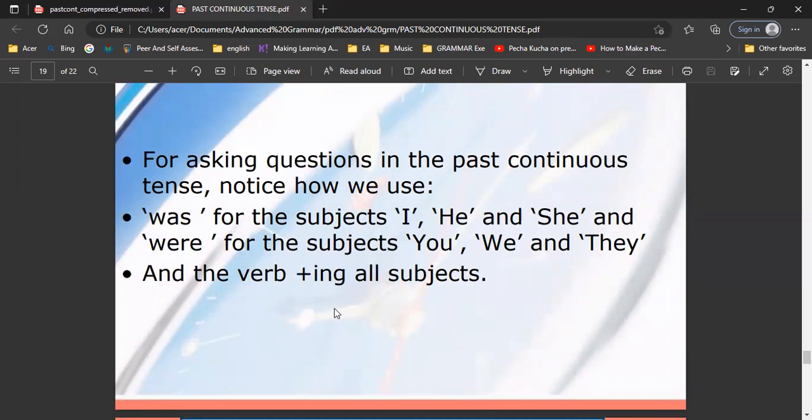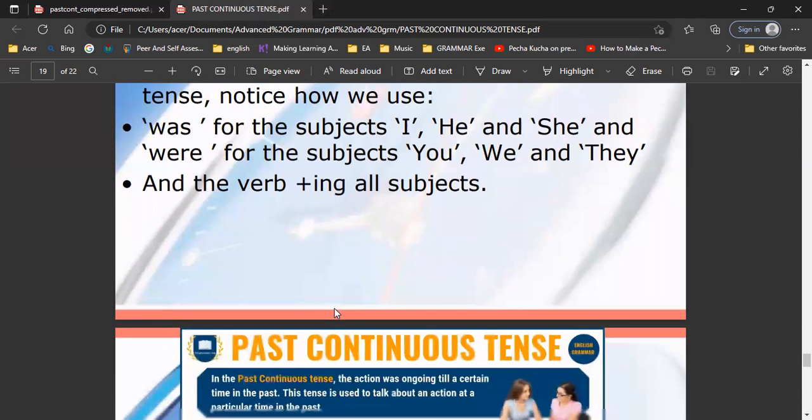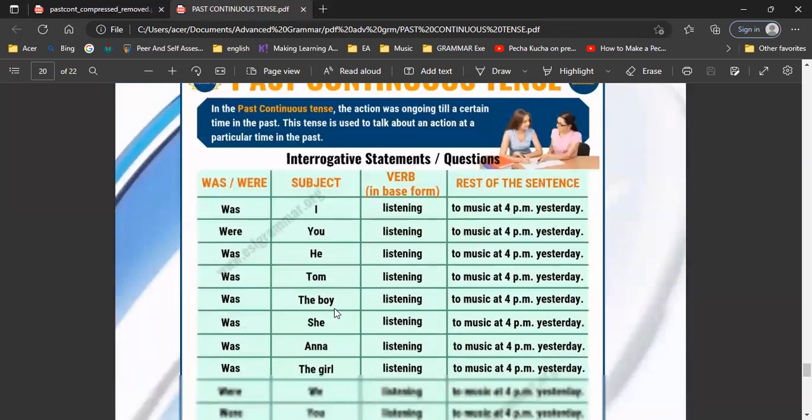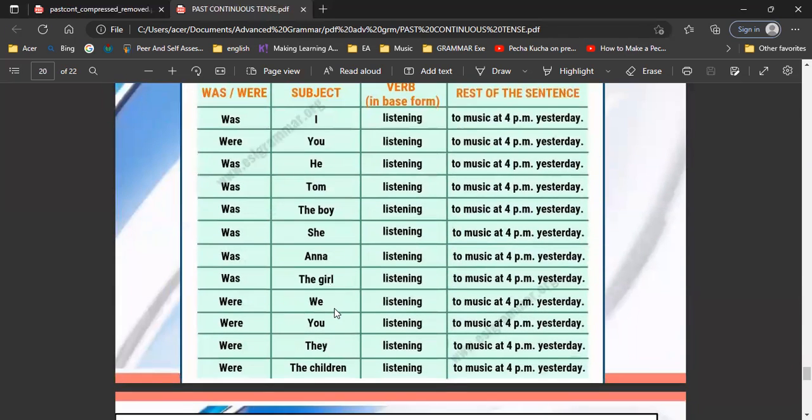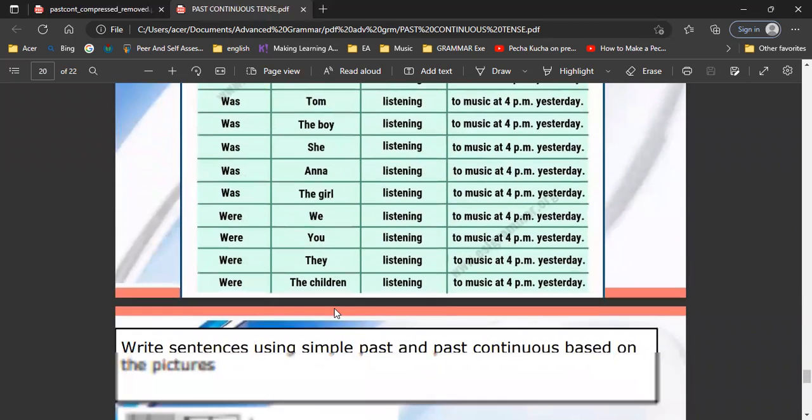Okay, next, for questions, especially yes/no questions: it starts with was followed by the subject I, he, she, or it; or starts with were followed by you, we, they; and then verb-ing for all subjects. For example, were you listening to music at 4 p.m. yesterday? Was the boy listening to music at 4 p.m. yesterday? Were they listening to music at 4 p.m. yesterday?